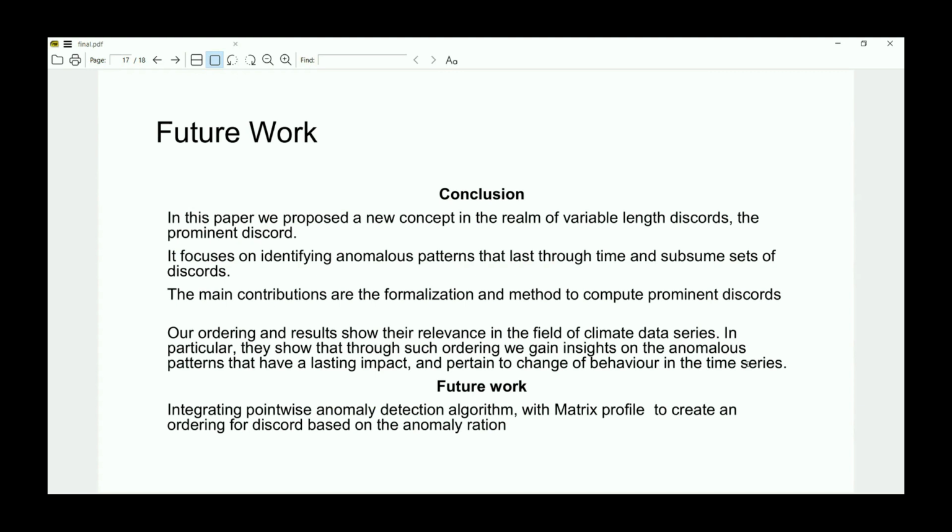In our future work, we want to integrate point-wise anomaly detection algorithms with the discords detected by the variable length matrix profile, to create an order based on how anomalous each discord is by counting the points of anomaly detected. For now, we're using MAD and Prophet algorithms to detect this anomaly ratio.